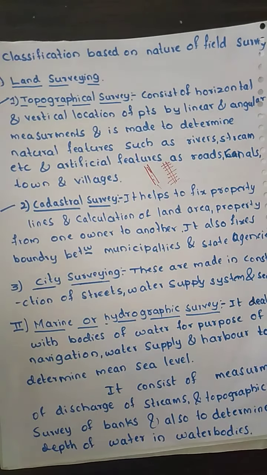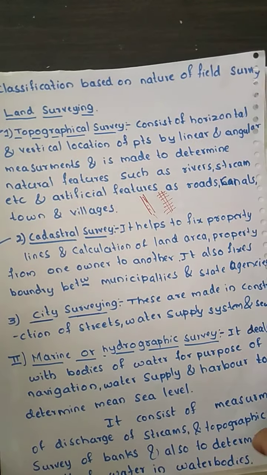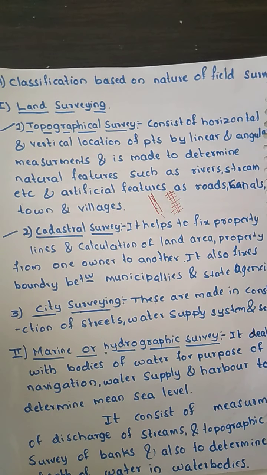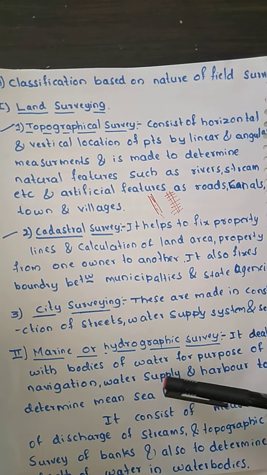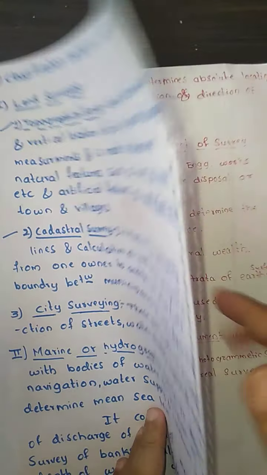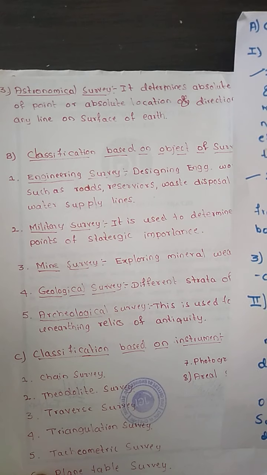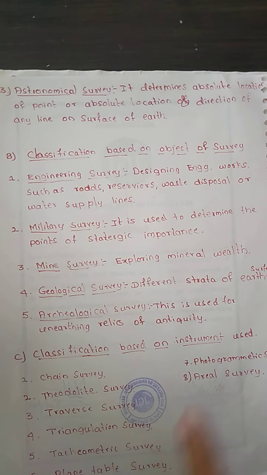Then we divide surveying based upon the nature of the study: land surveying, marine surveying, and astronomical surveying. This is the main classification based upon the nature of the field. Then there is the classification based on the object of a survey. We have five types: engineering, military, mine, geological survey, and archaeological survey. Then there is classification based on the instrument.